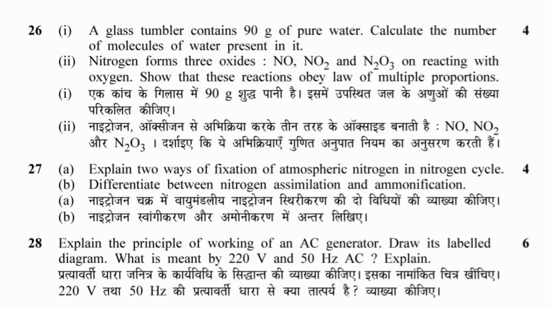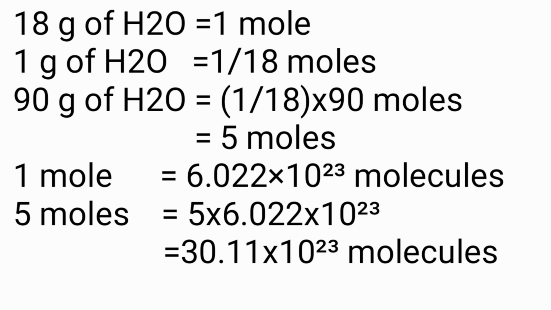26.1. A glass tumbler contains 19 gram of pure water. Calculate the number of molecules of water present in it. 2. Nitrogen forms 3 oxides, NO, NO2 and N2O3, on reacting with oxygen, so that these reactions obey law of multiple proportions. Pause the video and see the answer.